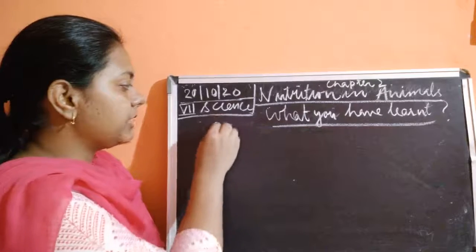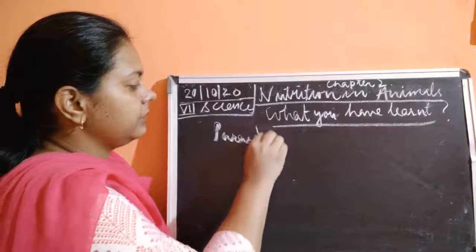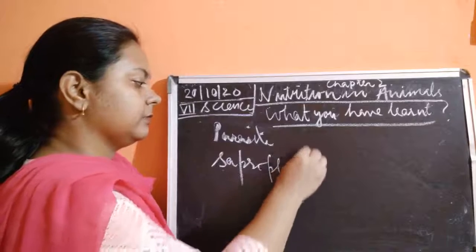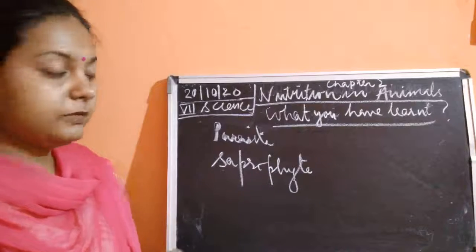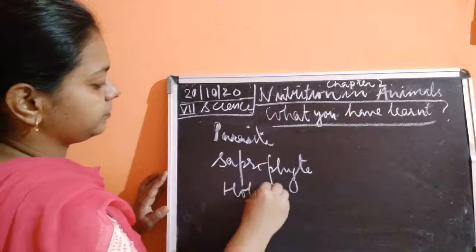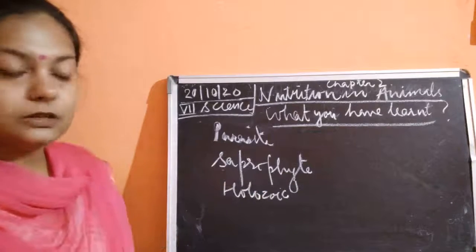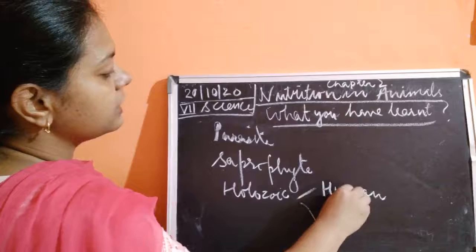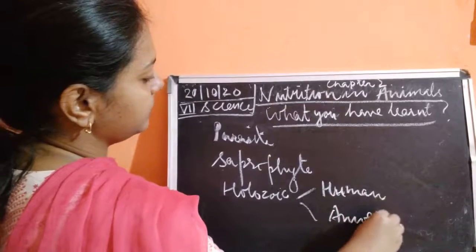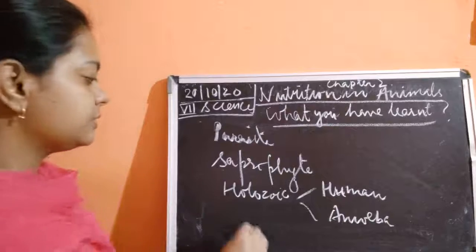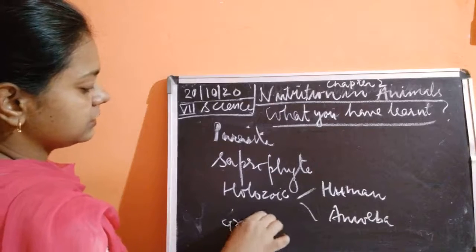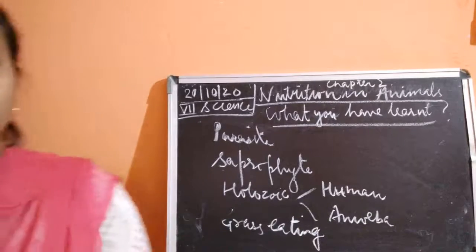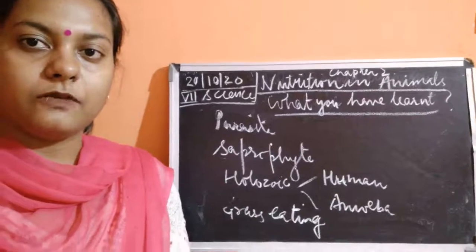The animal could be a parasite, it could be a saprophyte, or it could gain nutrition like human beings, that is holozoic nutrition, as in humans as well as in amoeba. Then we have seen nutrition in grass-eating animals. So we have studied nutrition in these various types of animals.